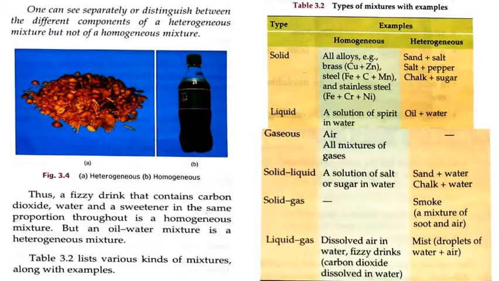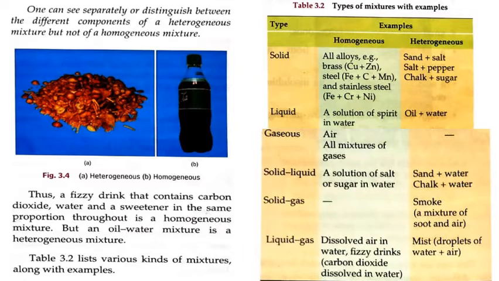Thus, a fizzy drink that contains carbon dioxide, water, and a sweetener in the same proportion throughout is a homogeneous mixture. The fizzy drinks like we have seen, Dew, Coca-Cola, have carbon dioxide, water, and sweetener in them, right? So they have the same proportion. They are homogeneous. But an oil-water mixture is a heterogeneous mixture. Table 3.2 gives various kinds of mixtures along with examples.